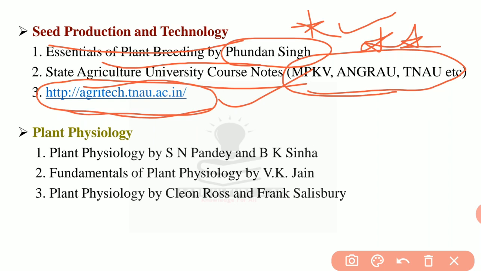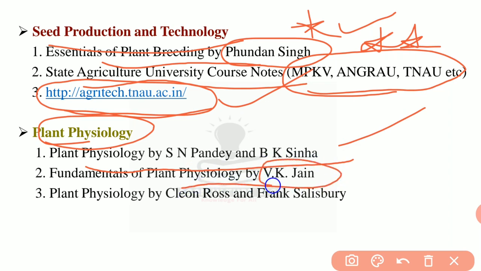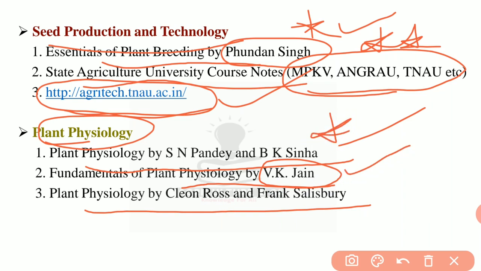Next is Plant Physiology. For this, Plant Physiology by S.N. Pandey and B.K. Sinha. This is the best book for plant physiology. And Fundamentals of Plant Physiology by V.K. Jain. And next is Plant Physiology by Cleon Ross and Frank Salisbury. First you complete this book, and next if you have time, you go for these books.